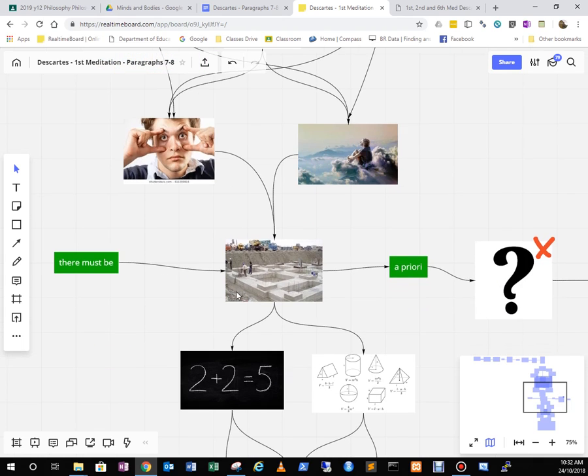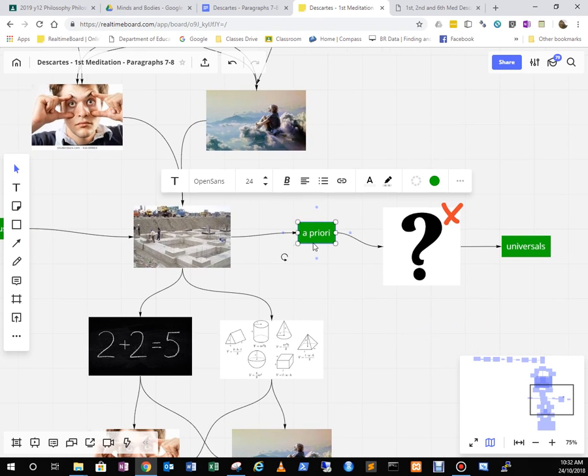So there must be some kind of a priori built into our imaginary existence in the dream and some kind of real existence in the waking world. And these are the a prioris. Remember, they're the rational first principles which everything else is based upon. If it's a posteriori, that's an empirical kind of first principle, but an a priori is a rational, logically deduced idea that everything is based on.